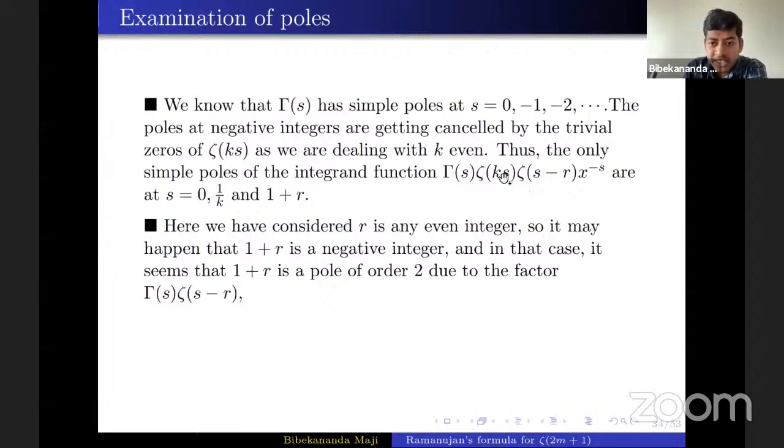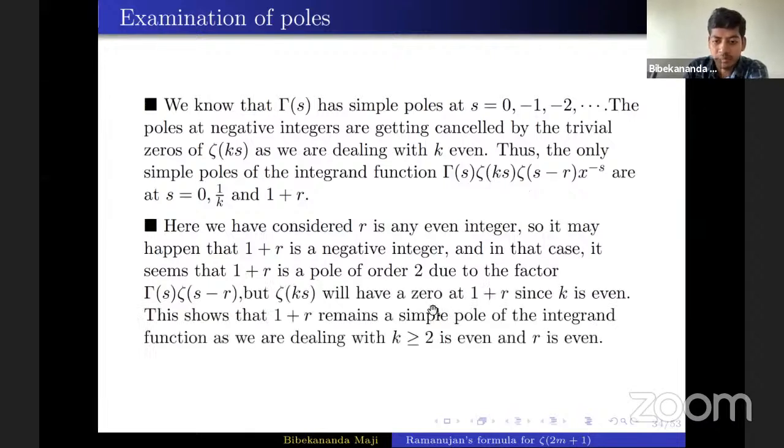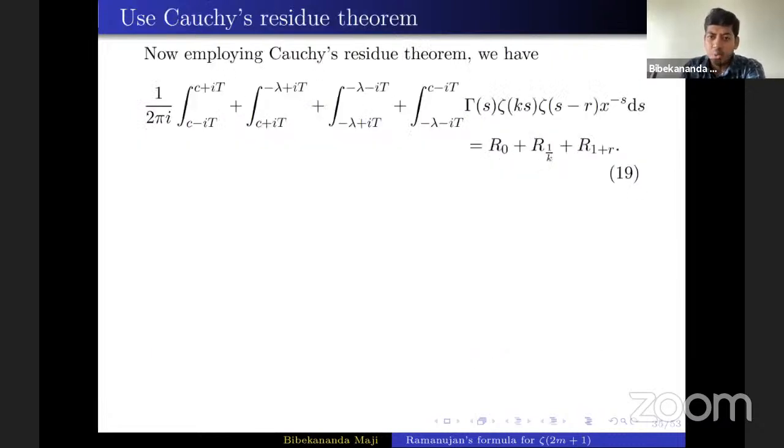But zeta(ks) will have a zero there, since k is even. So 1 + r will remain a simple pole, since we are dealing with k even. One can easily calculate these residue terms, so I'm not going into those details.